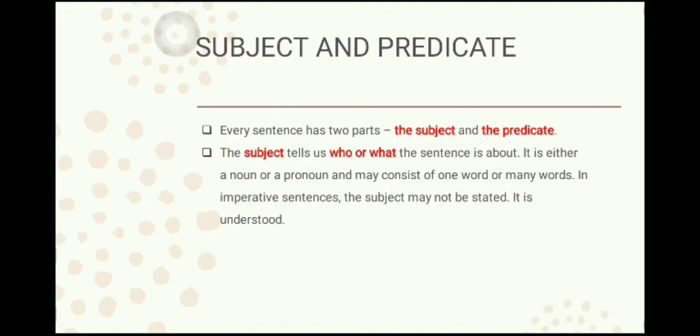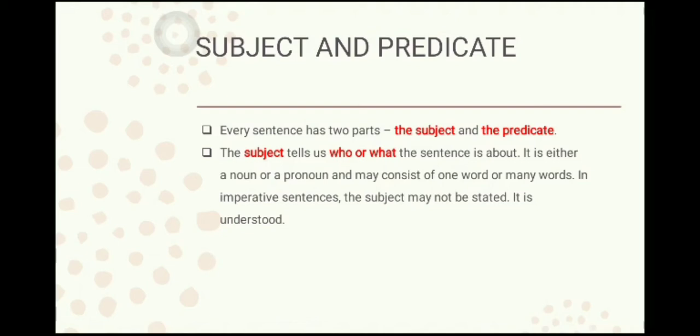It can be either a noun or a pronoun also, like he, she or it, and it can be one word or many words too. Now one more thing that you have to remember is, in imperative sentences the subject may not be stated, it is to be understood. Example, if I say shut the door. Now here shut the door is an example of imperative sentence. Imperative sentence means sentences that are of order or command, suggestions, request, advice, etc. So this sentence shut the door is also an imperative sentence because it is an order.